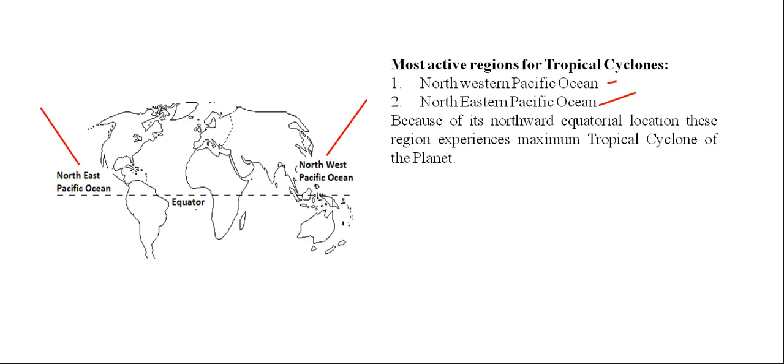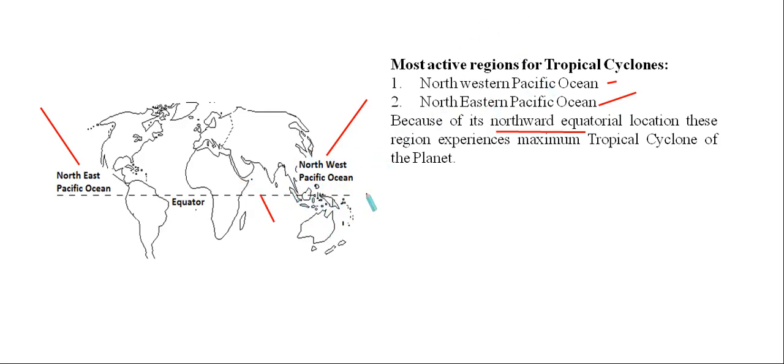But why? What is the reason behind that? Because of its northward equatorial location. Here all of you can see this is the location of equator, and these two regions, Northwest Pacific and Northeast Pacific, are very near this equatorial belt, and situated on the northward side of this equatorial belt. Because of this, the warm condition is maximally available in those places. Warm and moist climate is a mainly essential factor for the formation of any kind of tropical cyclone. That's why in this warm region we are having the maximum amount of tropical cyclones.